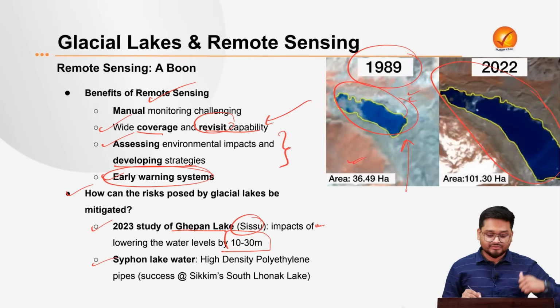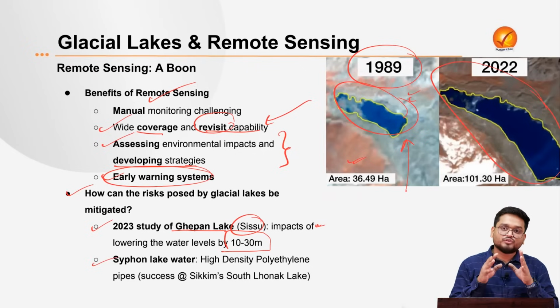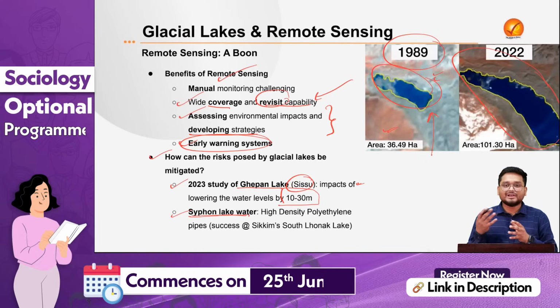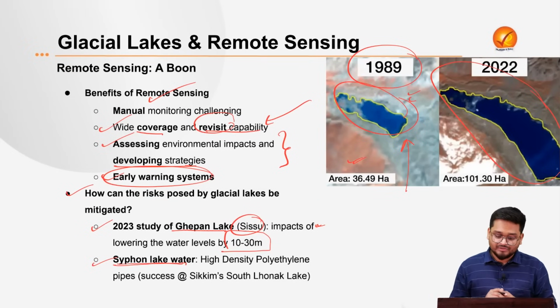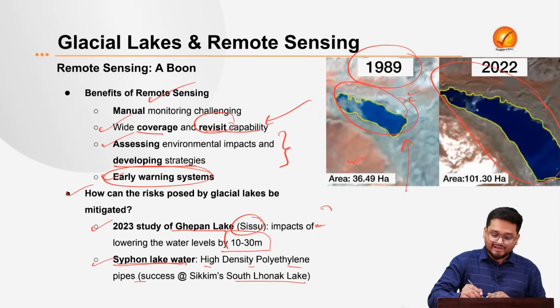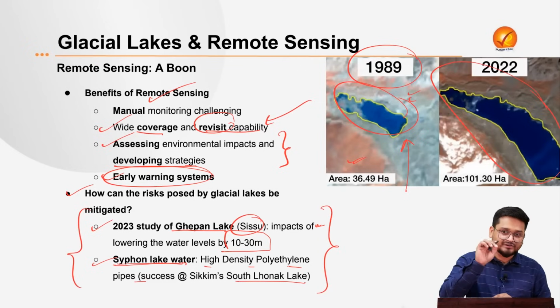And back in 2016-17, we also tried the same in the Sikkim area, where the state disaster management authority tried to siphon lake water, that is, take out the lake water, in Sikkim's South Lhonak Lake using high density polyethylene pipes. So let these be very innovative suggestions from your side to be presented in your mains answers again.